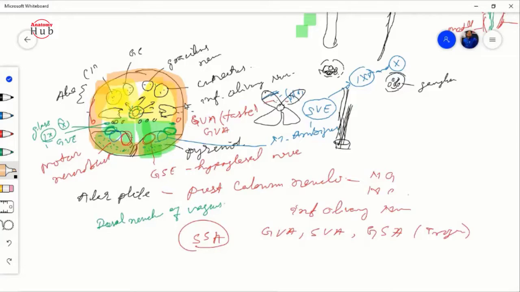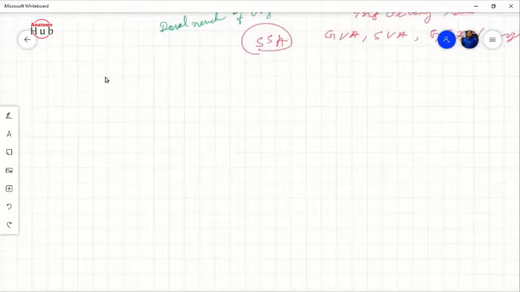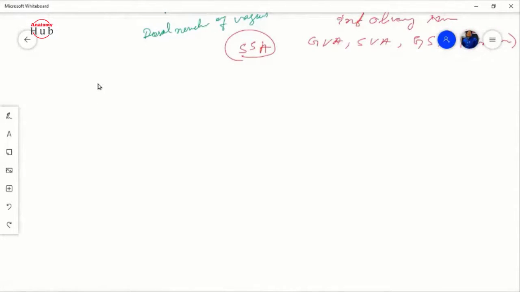Clear to all of you? Yes. Okay, now this is your closed part of the medulla. Then we'll proceed above, and we'll see the open part of the medulla. Sir, nucleus ambiguus is related to general visceral efferent, right? Efferent, motor. And dorsal nucleus of vagus and inferior salivatory also the same. That is also motor, efferent. Okay.